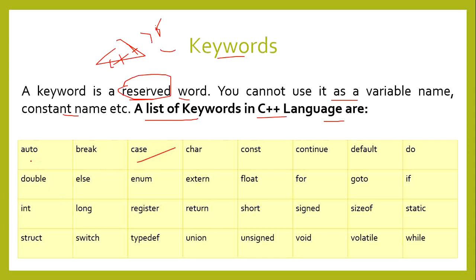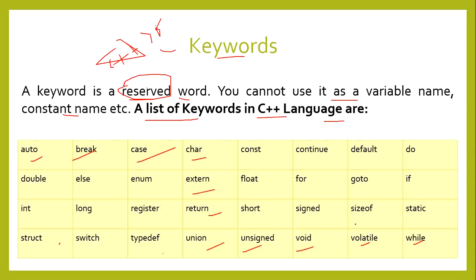Keywords are auto, break, char, case, typedef, switch, struct, sizeof, and so on.